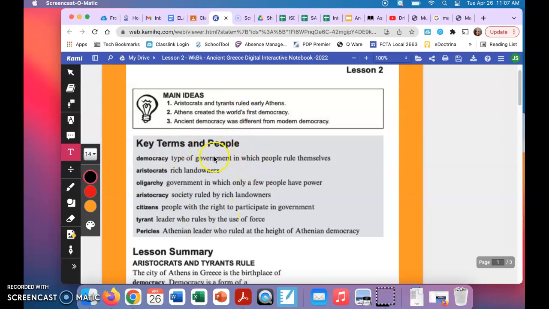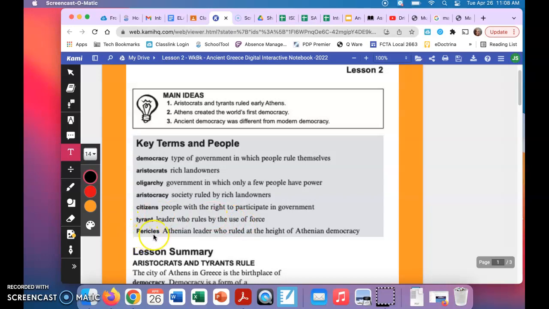Key terms in people box. Democracy, type of government in which people rule themselves. Aristocrats, rich landowners. Oligarchy, government in which only a few people have power. Aristocracy, society ruled by rich landowners. Citizens, people with the right to participate in government. Tyrant, leader who rules by the use of force.